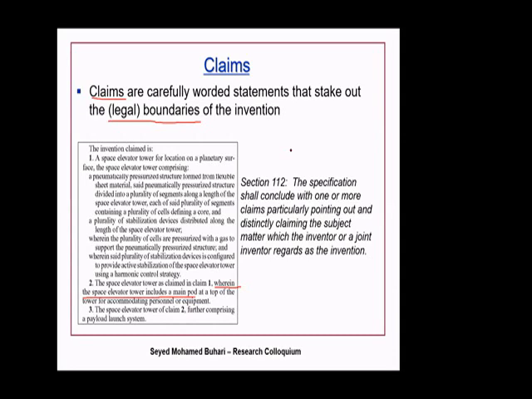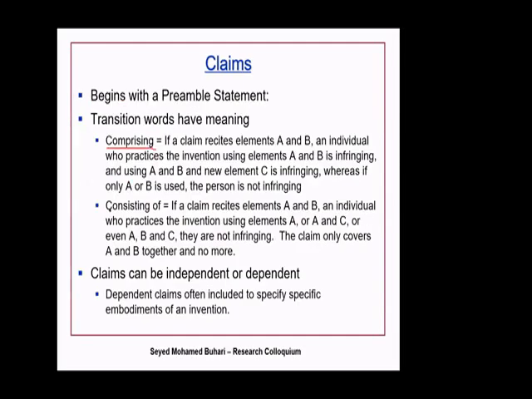So let's move on. Here you will see we have words called comprising and consisting of, and they make a difference.